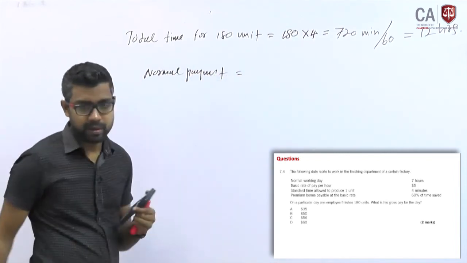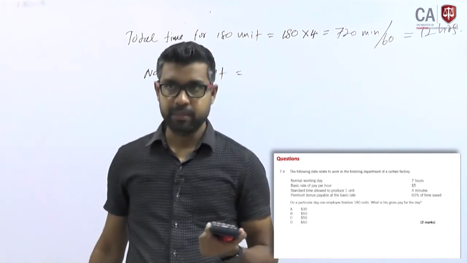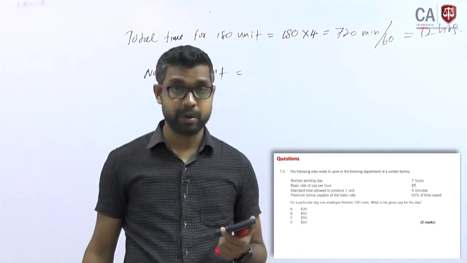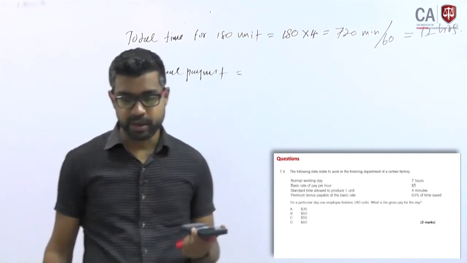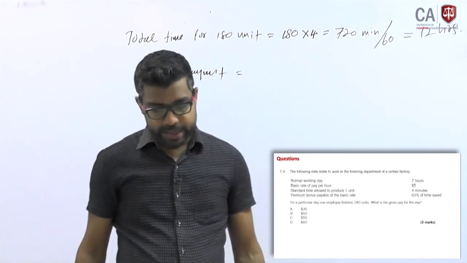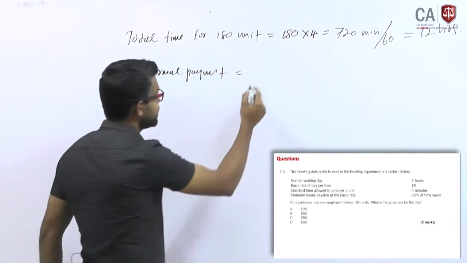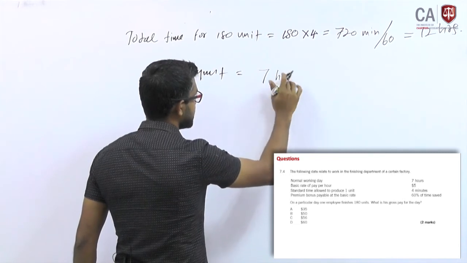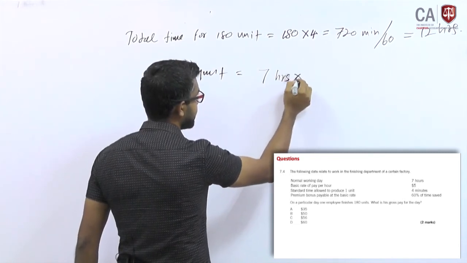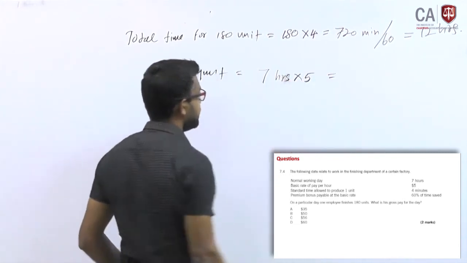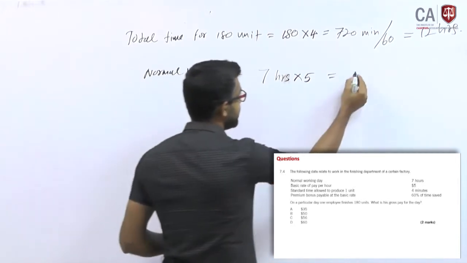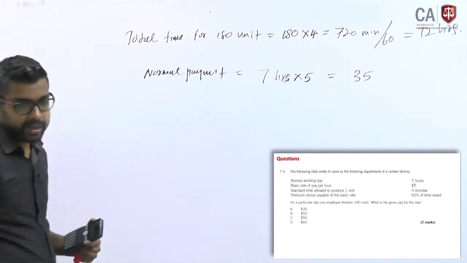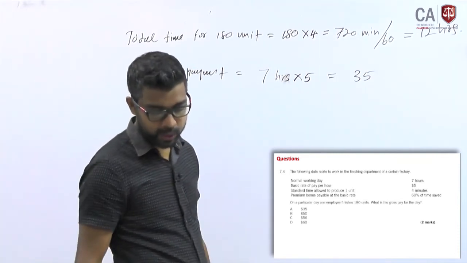Now, normal payment. They are paid based on time, a time-based payment method, not based on number of units. You work 7 hours per day, per hour rate $5, so 35 is the normal payment. Then the bonus element, how do you calculate the premium bonus?